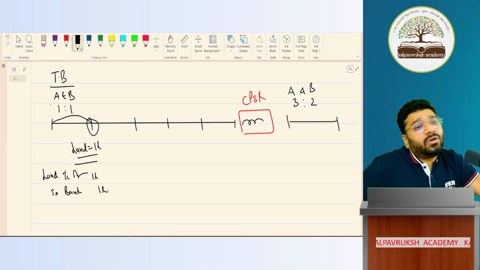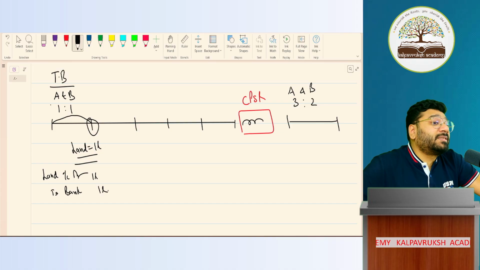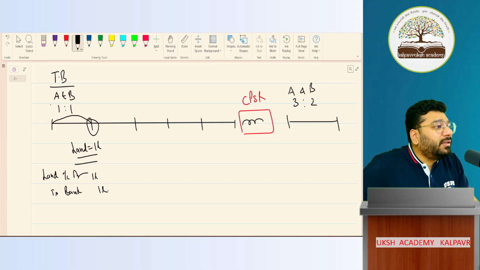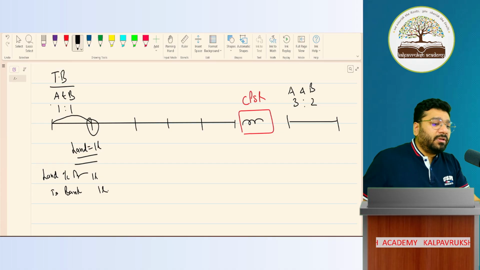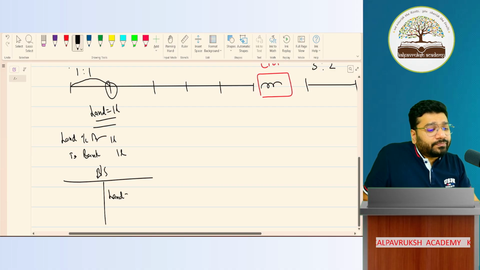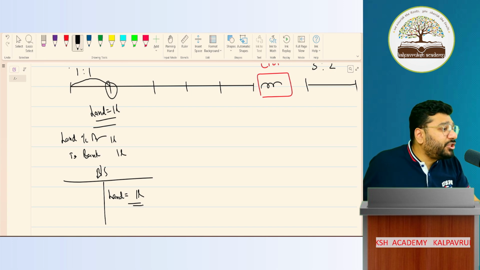And credit what goes out. Money going out from the bank. Okay? Actually, for bank, credit what goes out is wrong, because bank is an artificial personal account, so it is credit the giver. The banker is giving money on your behalf. That's why I've credited the banker. Okay? So in the balance sheet, land will appear. Land will appear at what value? 1 lakh rupees. This is the balance sheet at the end of year 1.